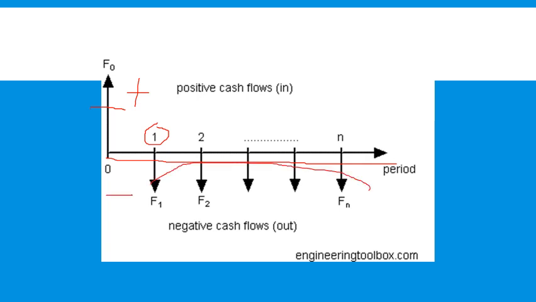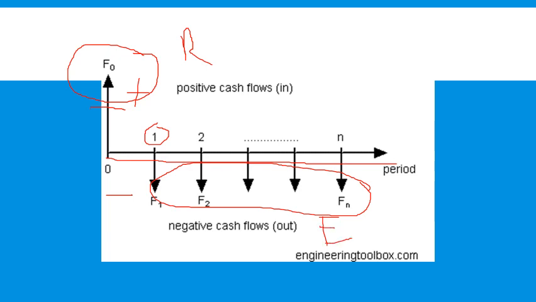This is the cash I am losing, this is the cash I am earning. So this is revenue, and this is the expenditure. This is normally termed as expenditure or negative. I use the terminology revenue or positive cash flow.